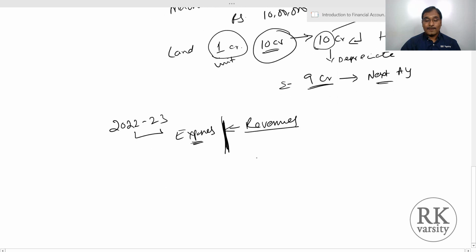Suppose you made a sale and you produced goods worth rupees 10 crores and made the sale. So all this 10 crores has been sold. To make this 10 crores, you spent 4 crores as expenditure. So all this expenditure is matched.